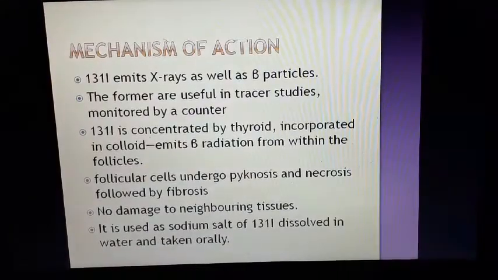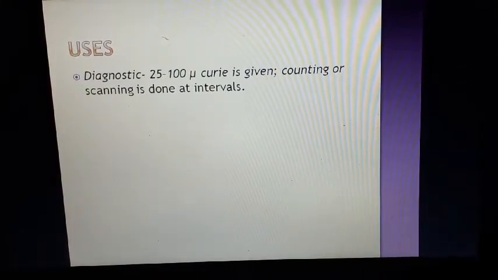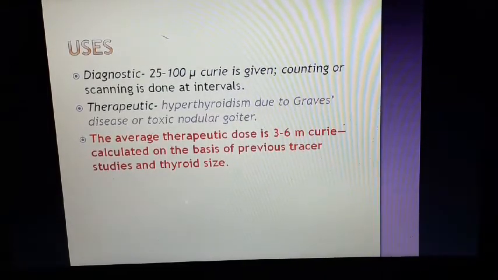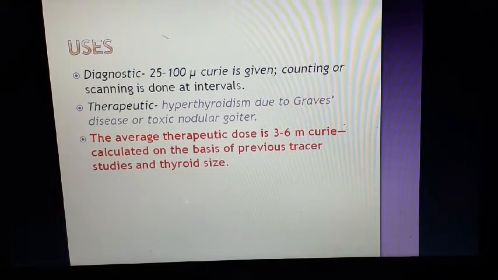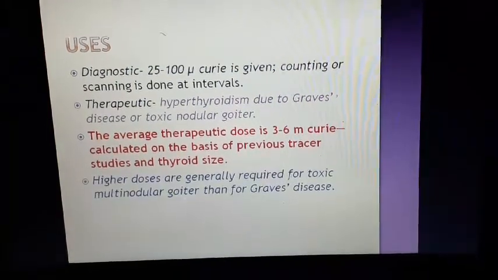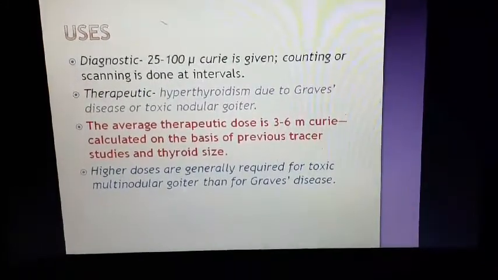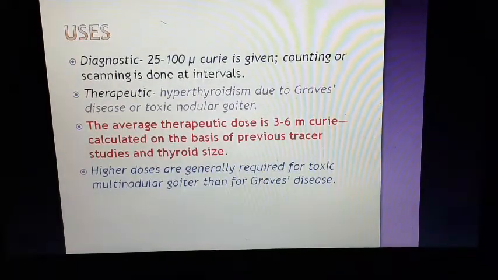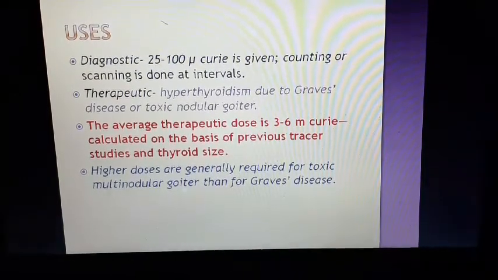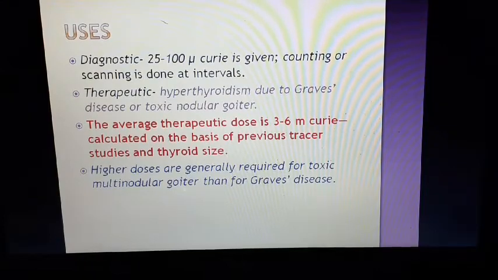It is used as the sodium salt of 131I dissolved in water, taken orally. So for diagnostic purpose, the dose is less, 25 to 100 microcurie is given. For therapeutic purpose, the dose is 3 to 6 millicurie, calculated on the basis of the previous tracer study and thyroid size. So depending on the previous tracer study, how much the gland is taking the iodide, as well as depending on the gland weight, then we can adjust the radioiodine dose.